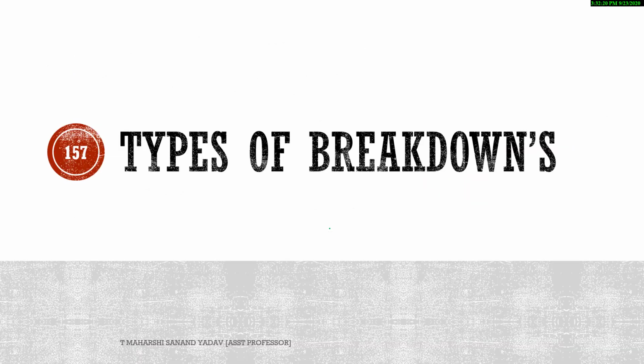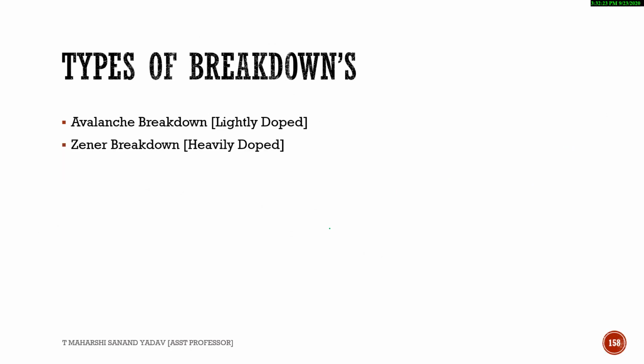Now, types of breakdowns. Generally there are two types of breakdowns. One is avalanche breakdown, and the next one is Zener breakdown.